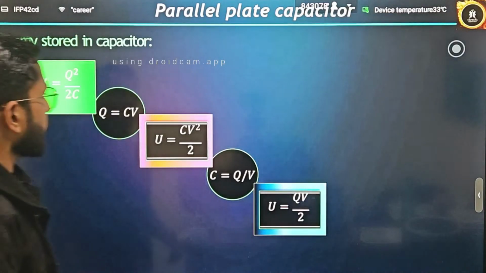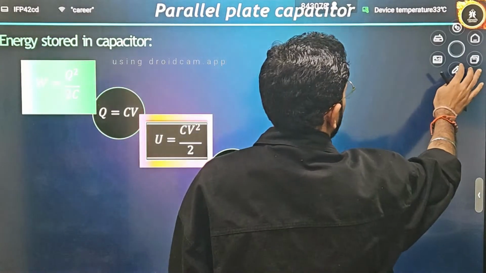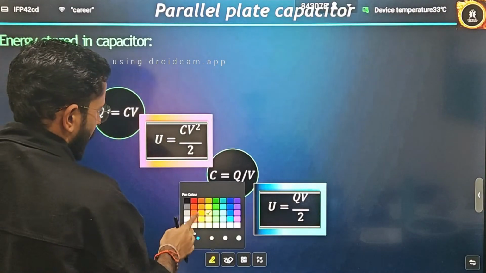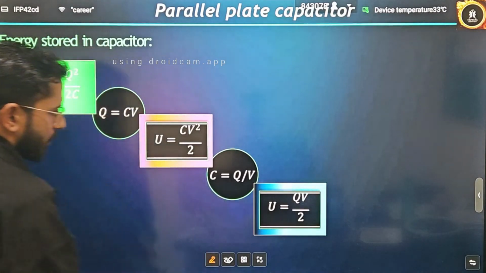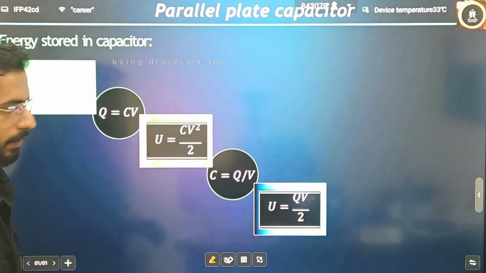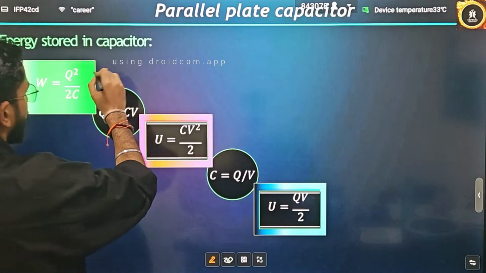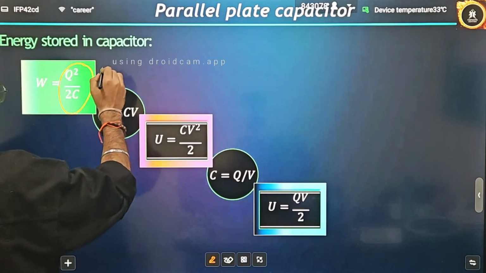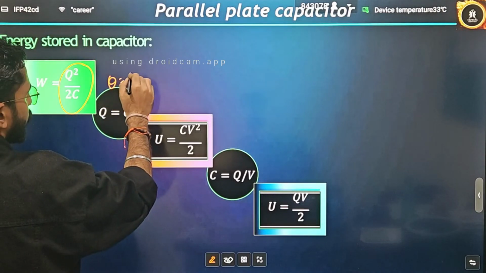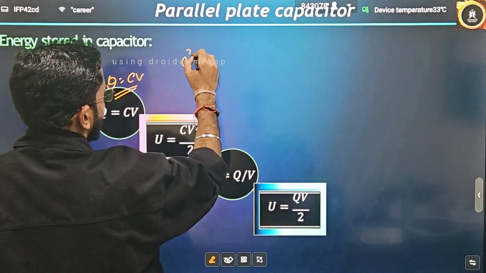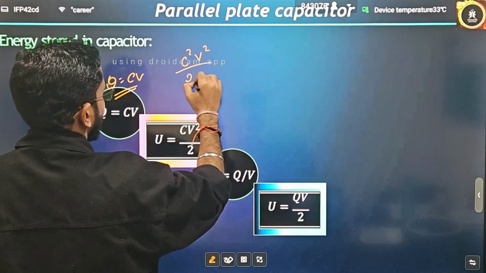Now, energy stored in a capacitor. It is the same formula, but there are different forms. It is very beautifully explained by this table. All these forms have to be remembered. Firstly, what we have written, Q square by 2C, and then we can substitute Q is equal to C into V. It will become C square V square divided by 2C.